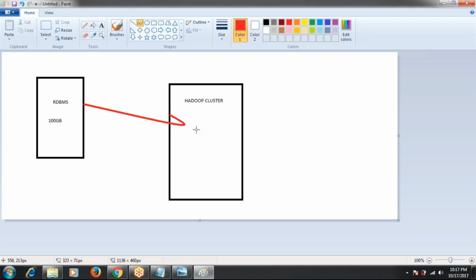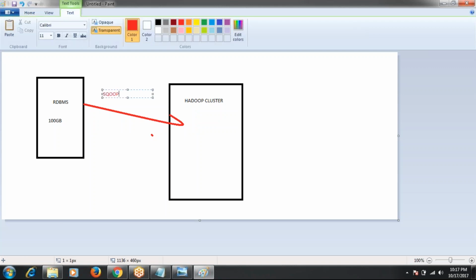Now we want to copy this 100 GB data from RDBMS to the Hadoop cluster. How can we import or copy? In Hadoop, there is an ecosystem component called Sqoop. By using Sqoop, we can import or copy the data from RDBMS to the Hadoop cluster. I'm importing the data from RDBMS to Hadoop, and now this 100 GB data is copied here. After copying the data into the Hadoop cluster, we can do the analysis.